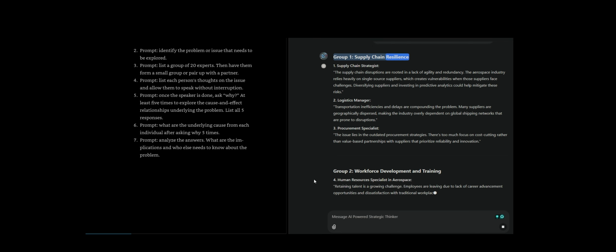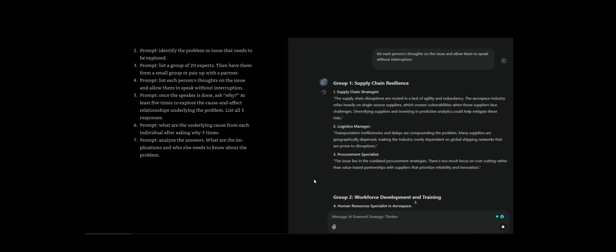Group 1. Supply chain resilience. 1. The aerospace industry relies heavily on single-source suppliers, which creates vulnerabilities when those suppliers face challenges. Diversifying suppliers and investing in predictive analytics could help mitigate these risks.